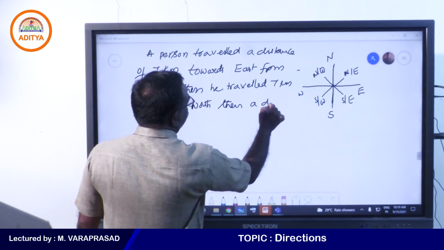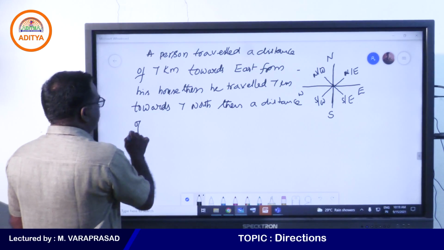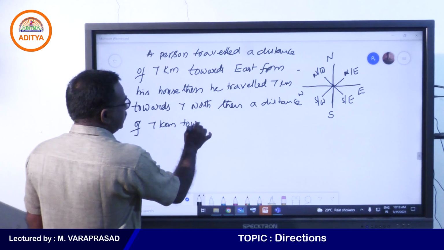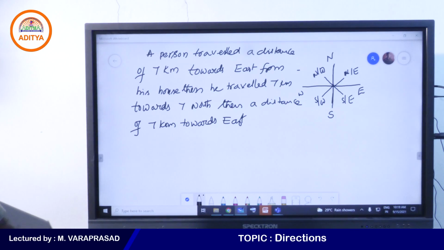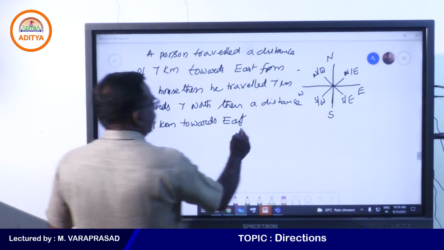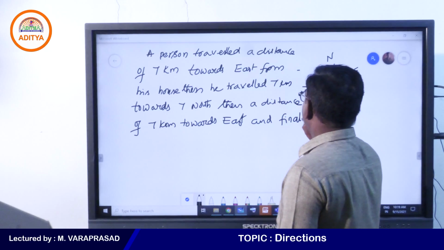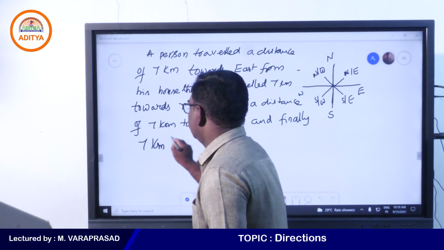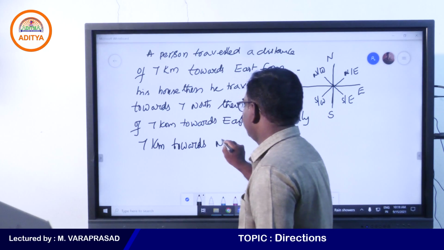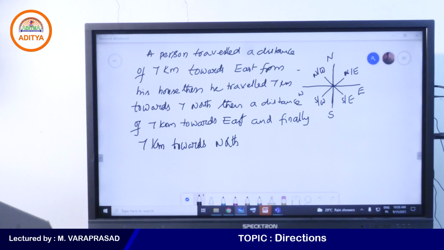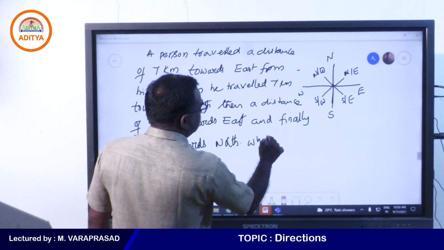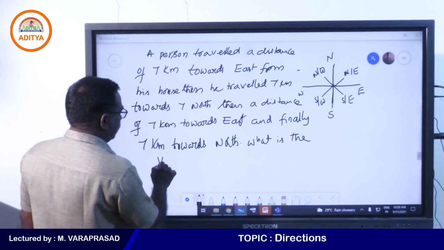And finally 7 kilometers towards north. Now my question is, what is the vertical distance travelled by him?